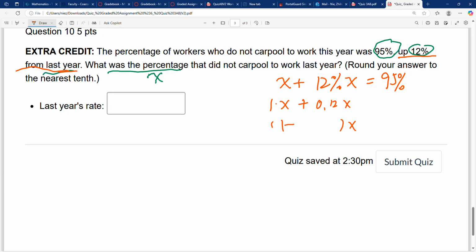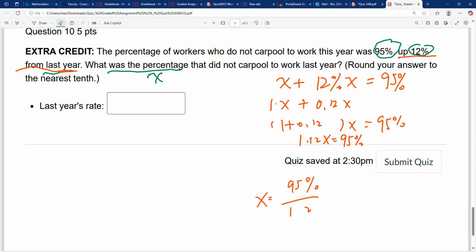Write the x at the end. Then you have 1 plus 0.12 times x equal to 95%. So here 1.12x equals 95%. Then x equals 95% divided by 1.12.